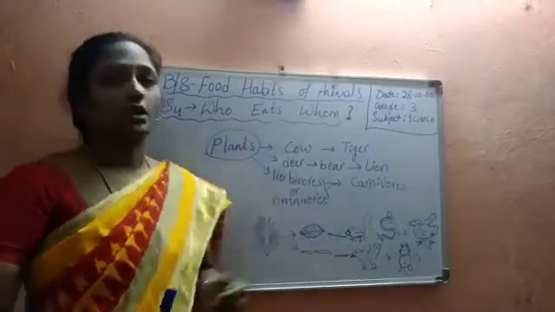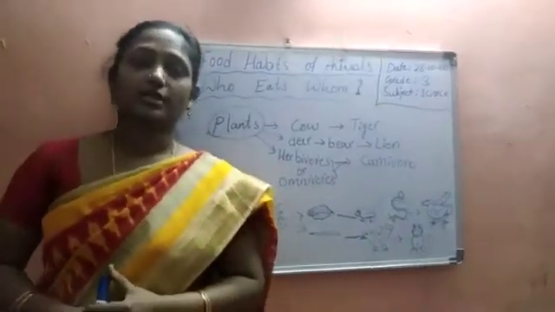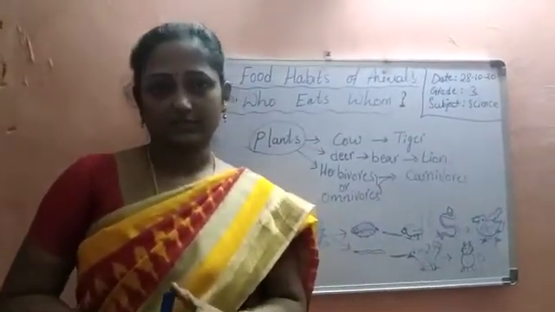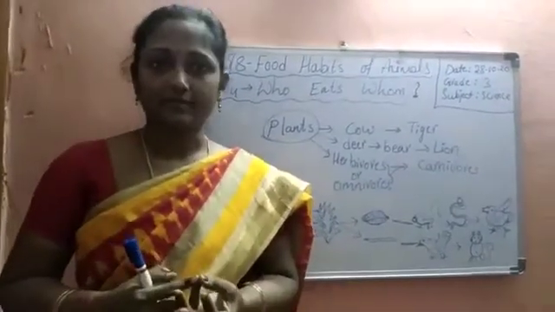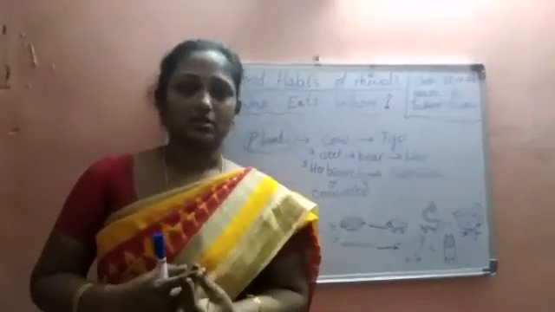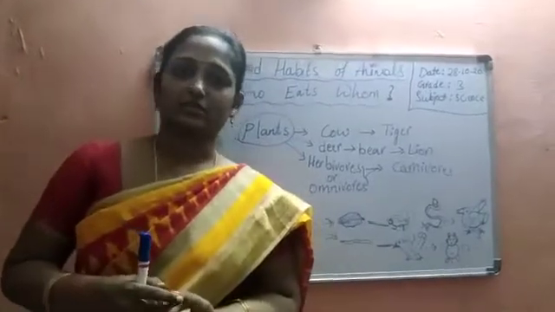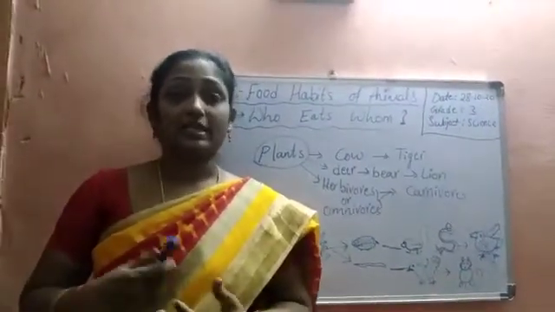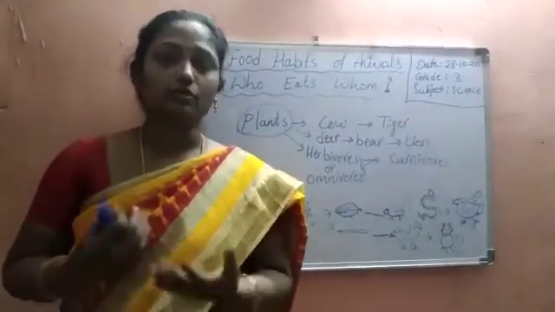S4: Who eats whom. So, children, we know that there are three kinds of living things. What are they? Plants, animals, and human beings. These three are the living things. We have learned that they need food to grow. They eat food and they need food to grow.